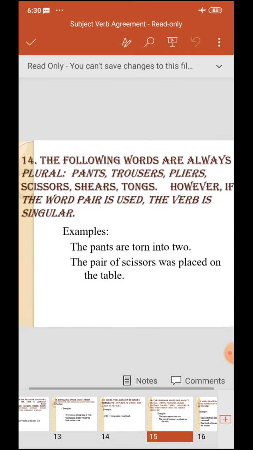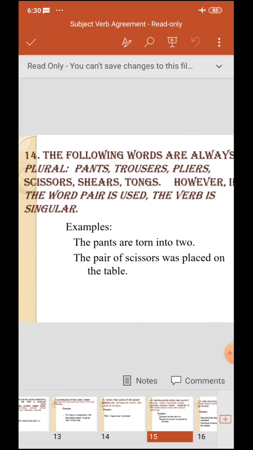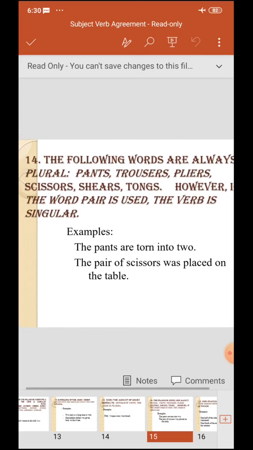The following words are always plural: pants, trousers, scissors, shears, tongs. However, if the word pair is used, the verb is singular. If it is used as the pair of pants, then you have to use singular only. But if you use only pants, then plural. The pants are torn into two. The pair of scissors was placed on the table. So if the word pair is used, singular. If it is not used, then plural.